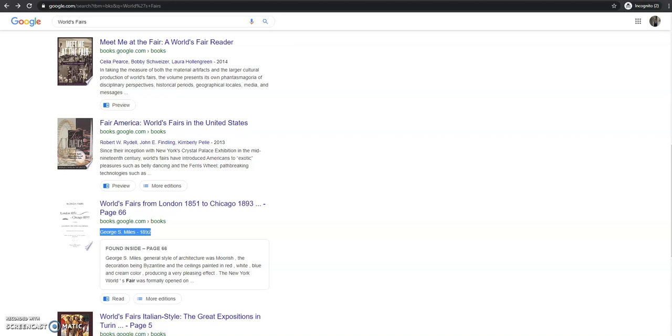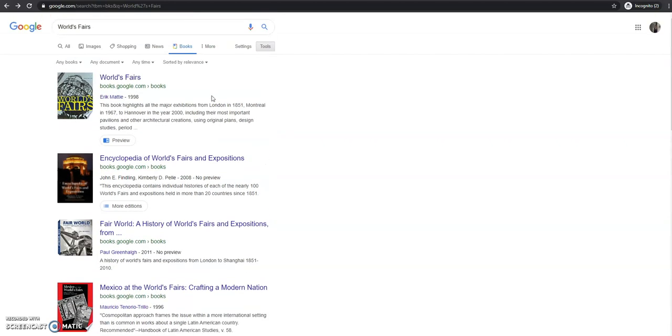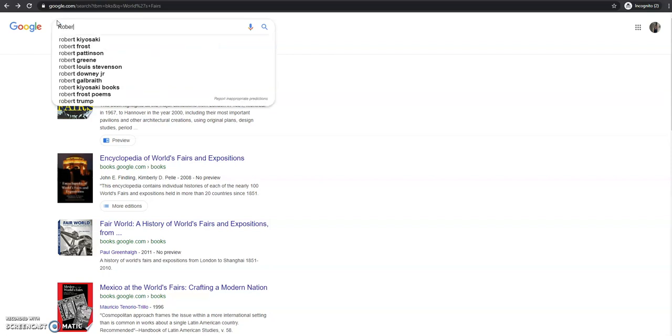So not only have I just found secondary sources to help me in terms of Fair America and Meet Me at the Fair, but I've now also found a primary source from 1892 that talks about different World's Fairs as written by George Miles. Another way is, say you've been mining bibliographies and footnotes from different materials and you keep running into the same historian's name. You'll be able to check them out as well. So in this case, I know that Robert Rydell is the authority on World's Fairs. So I'm going to type his name in and I'm going to search.